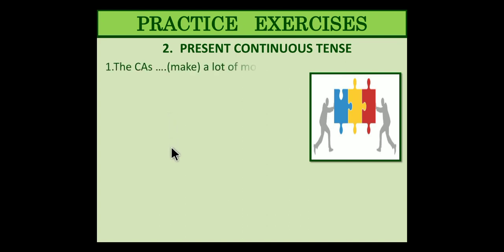Next, present continuous tense practice exercises. The CAs make a lot of money these days. No, right now we are talking about continuous tense. The CAs, S plural. So are, the CAs are. Make should become making. The CAs are making a lot of money these days.